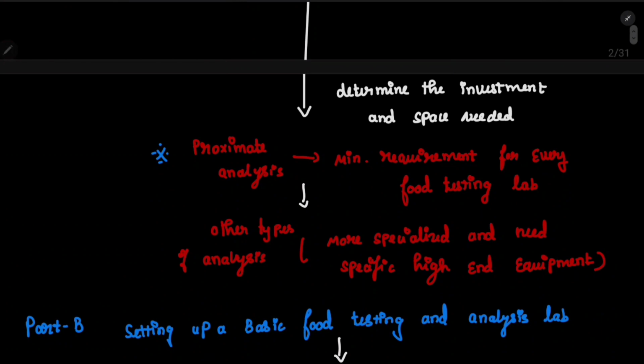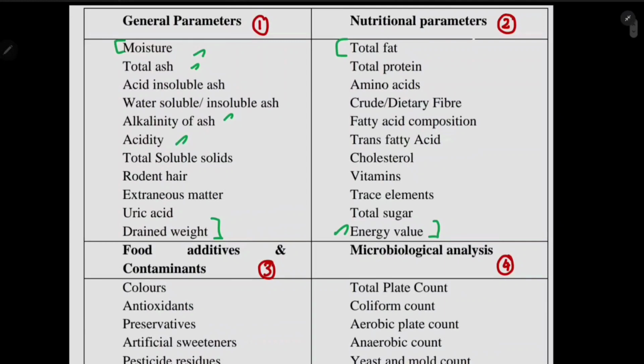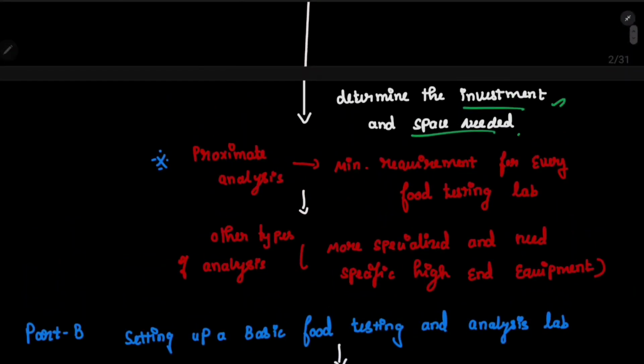Determine the investment and space needed. See, for these parameters which we are going to establish in the lab, you will be establishing either the second one, or the second and third, or the second and fourth. Whatever analysis you are going to do, according to that analysis, the investment and space will be needed. It's a simple point, right? But there is a twist.